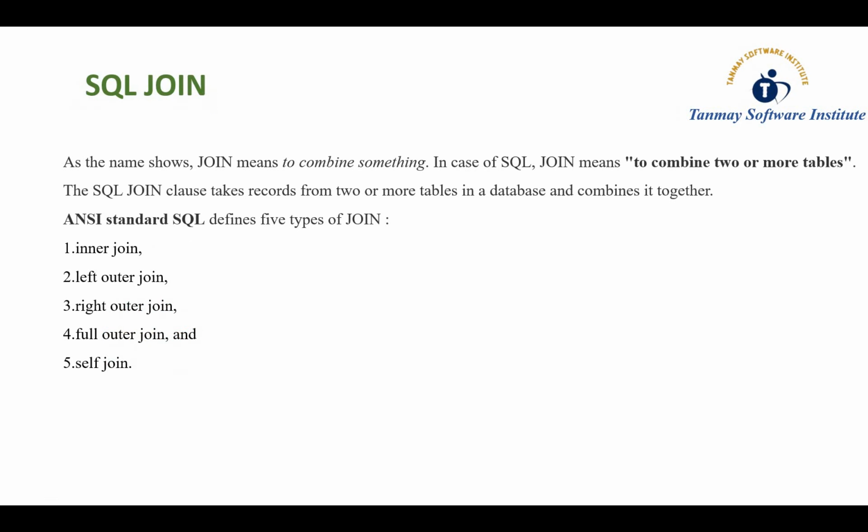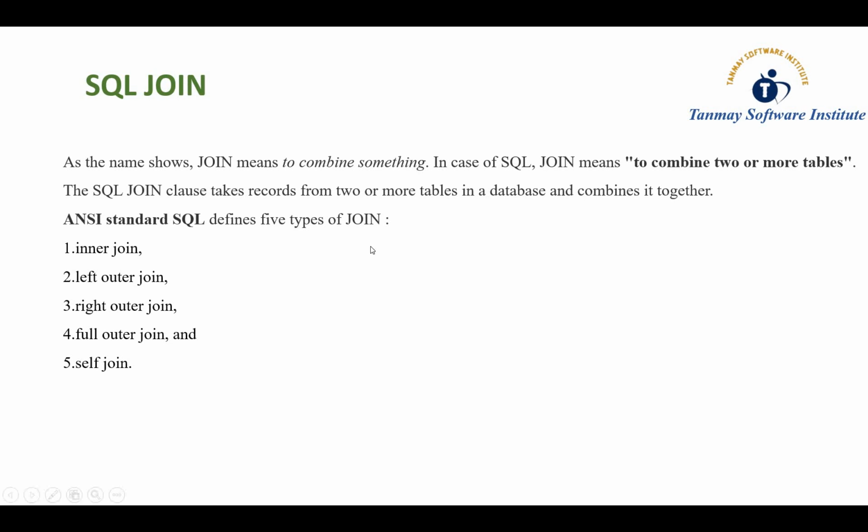So guys, we must first understand what exactly a join is. Join is nothing but combining the data from two or more tables. Okay, what is meant by join? To take records, or fetch the records, from multiple tables and group them together, or combine them together. Suppose there are two tables, one is student and another is department. I can combine both tables. I can fetch the records from the student table and the department table and make them into one table. So this is nothing but a join.